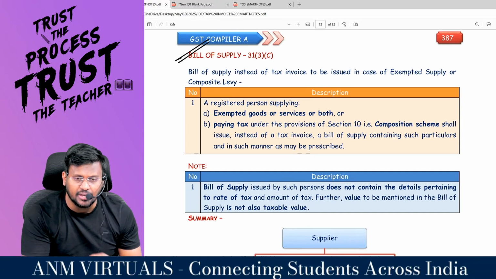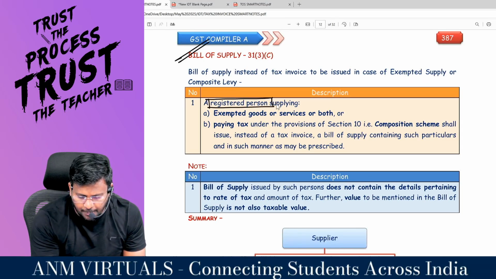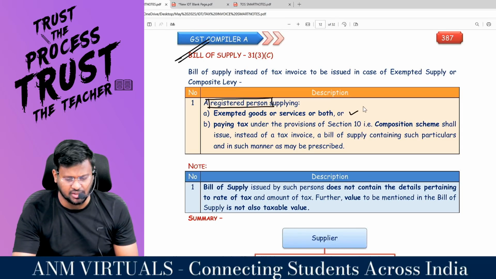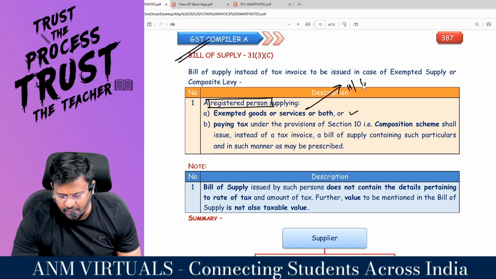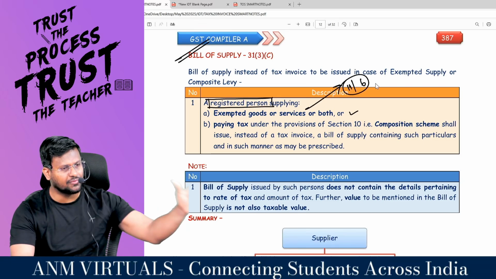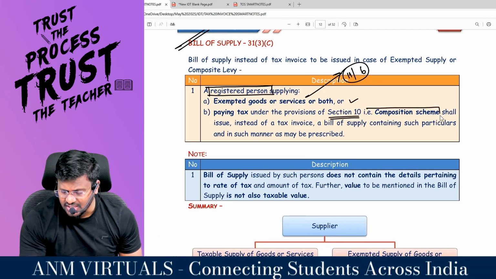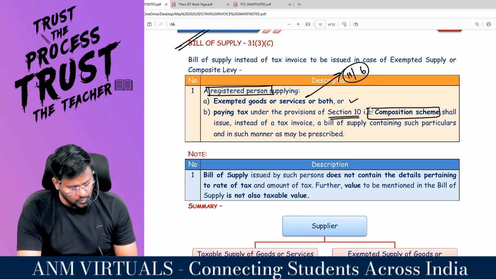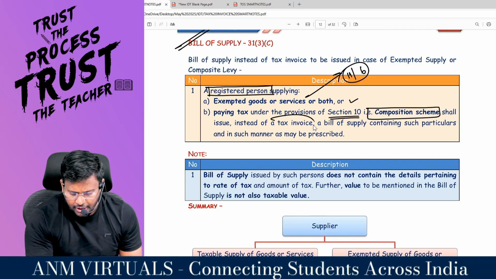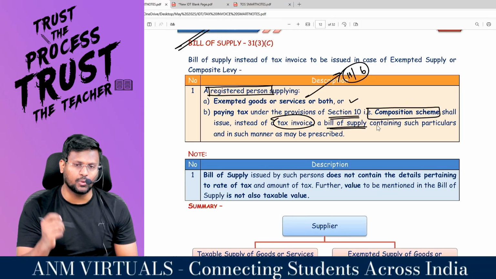I'm coming to 31 subsection 3 clause C. You are a registered person supplying exempted goods or services or both. That means your goods or services are covered under section 11 of the CGST Act or section 6 of the IGST Act. Or you are paying tax under section 10, which is the composition levy. Then instead of issuing a tax invoice, you have to raise a bill of supply.